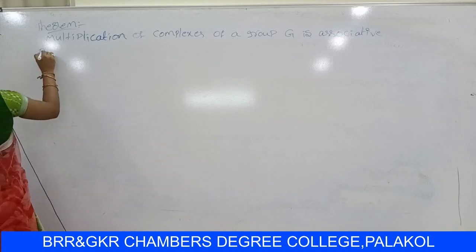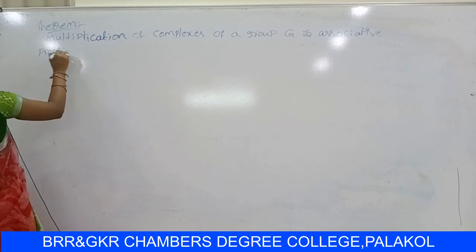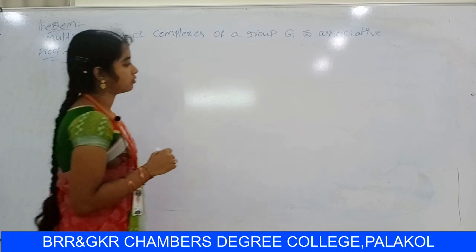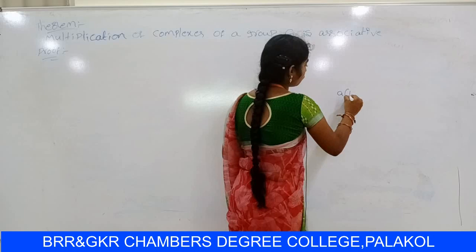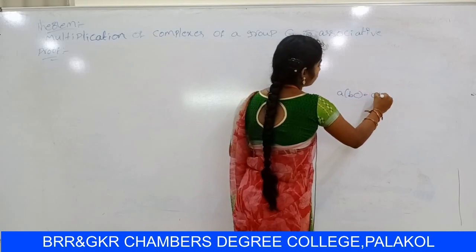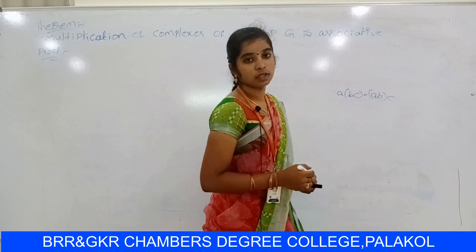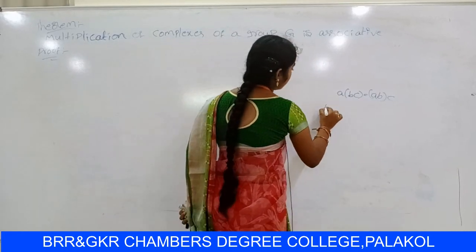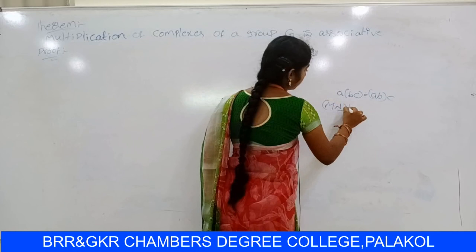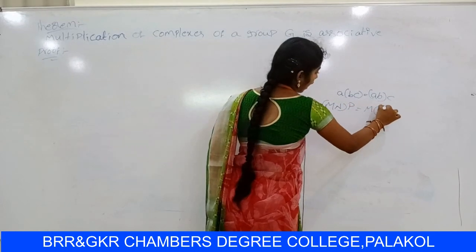Proof: already you know that a group is associative with respect to multiplication, so A(BC) = (AB)C. In general, for complexes, (MN)P = M(NP).